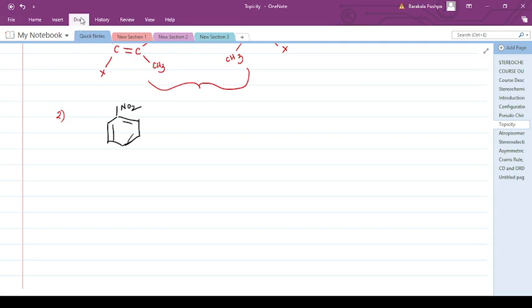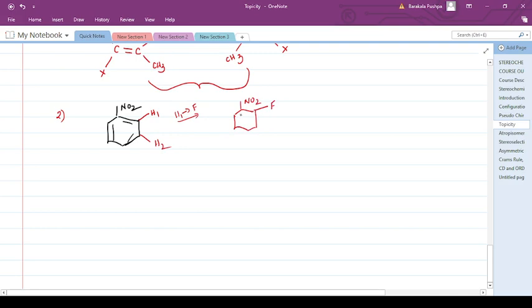Again you have here one hydrogen, and another hydrogen, H1 and H2. Replace H1 by fluoride. You have NO2, and H1 you are replacing by fluoride. The rest of the molecule remains the same. Again replace H2 by fluoride.